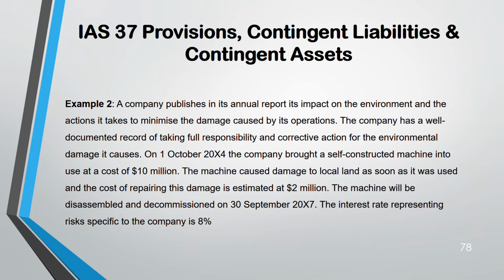Example 2. Company is publishing about their impact on the environment. So they are taking action to minimize that impact. Now, on 1st October 2004, company had bought some machine at the cost of 10 million. And they have to repair it at 2 million. When it will be 30th September 2007, after 3 years, it will be disassembled and decommissioned. Interest rate representing risk specific to the company is 8%.